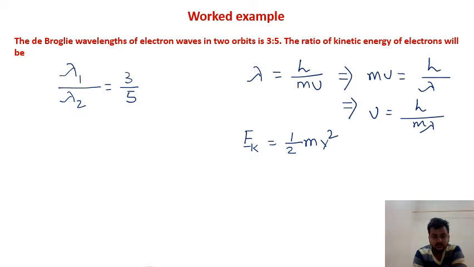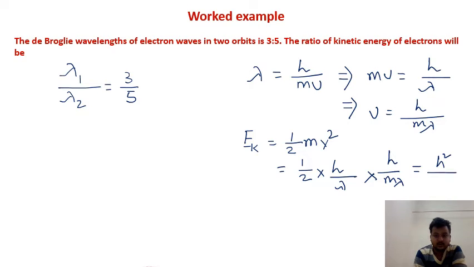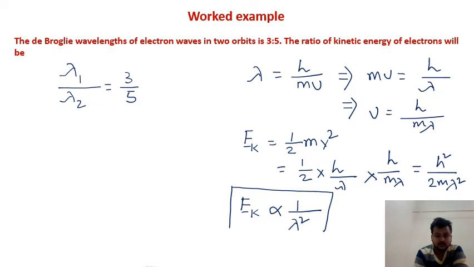Now if you replace mv and v by the de Broglie equation, we have the value mv as h by lambda and v as h by m lambda. You will find that kinetic energy is h square by 2m lambda square, that is, kinetic energy is inversely proportional to lambda square, that is the de Broglie wavelength.